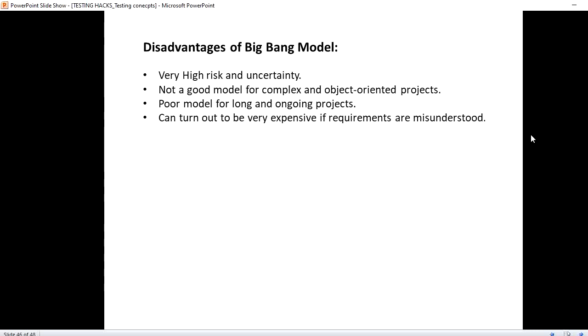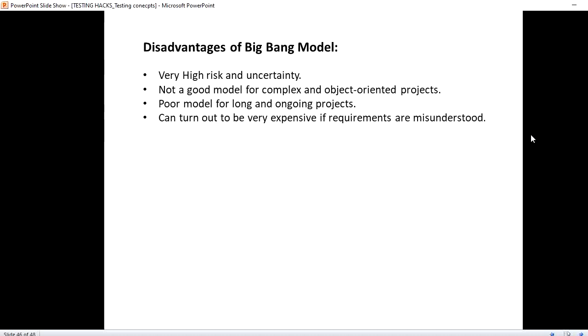When it comes to the disadvantages of the Big Bang model, there is very high risk and uncertainty. Since there is not much planning, and you're not sure when the work needs to be completed or delivered, the project might succeed or might not. So there is a very high risk and uncertainty, and the effort might go to waste.